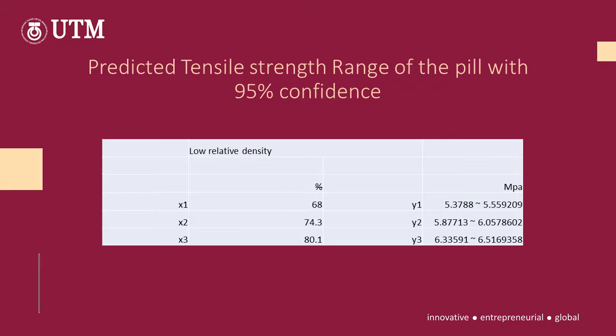Here is the predicted tensile strength range of the pill with 95% confidence. The range for 68% is between 5.3788 to 5.559209. For 74.3%, 5.87713 to 6.5780602, and for 80.1%, 6.33591 to 6.5169358.